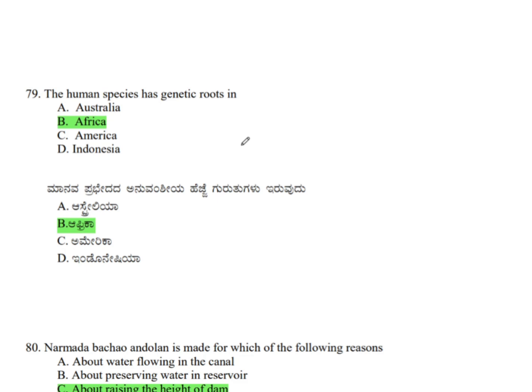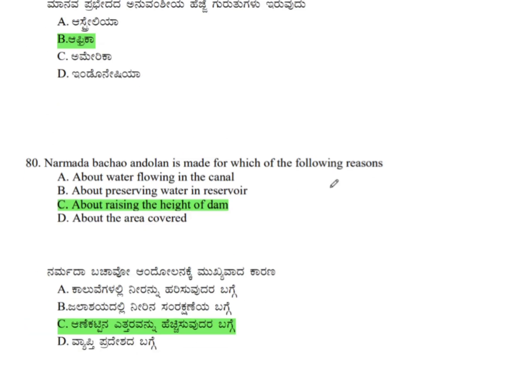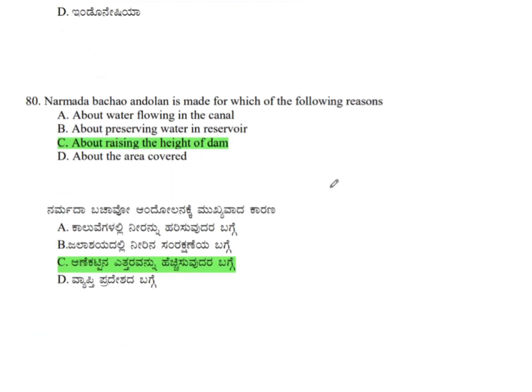Next question. The human species has genetic roots in, the correct answer is option B, Africa. Next question. Narmada Bachao Andolan is made for which of the following reasons? The correct answer is about raising the height of the dam.